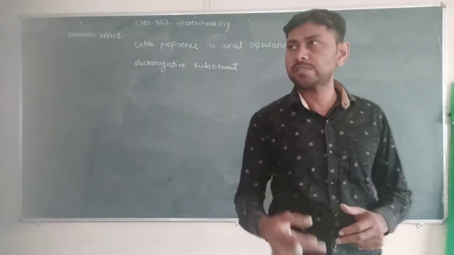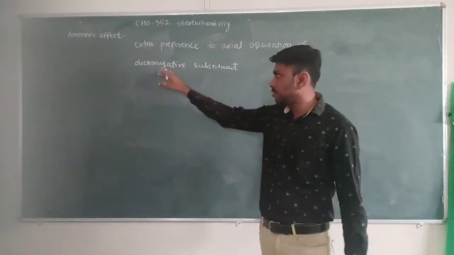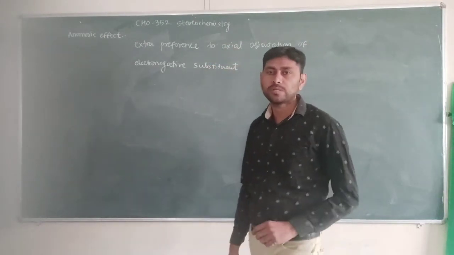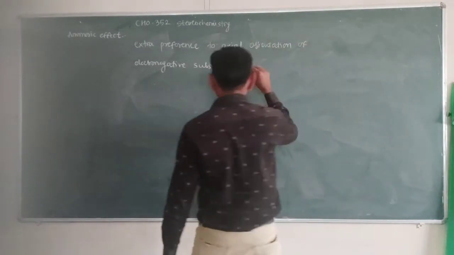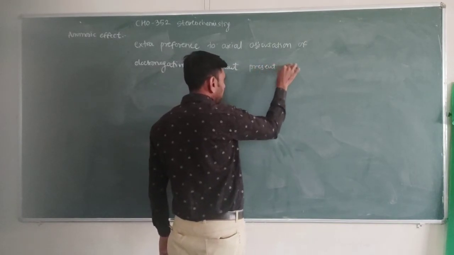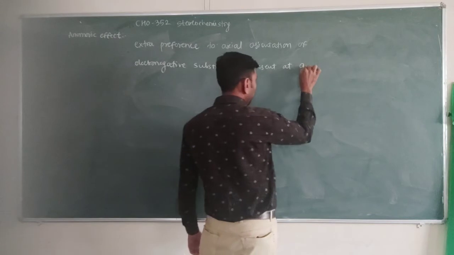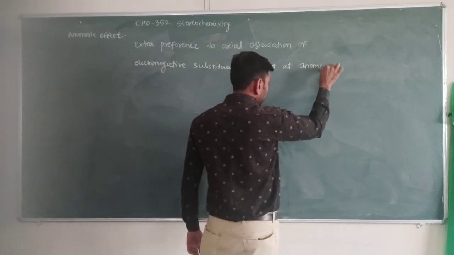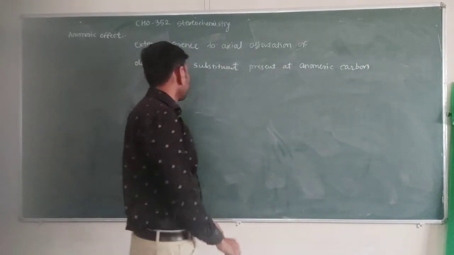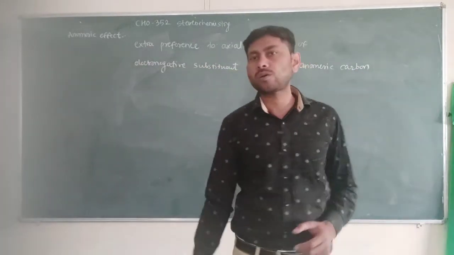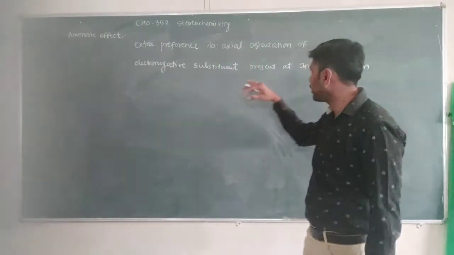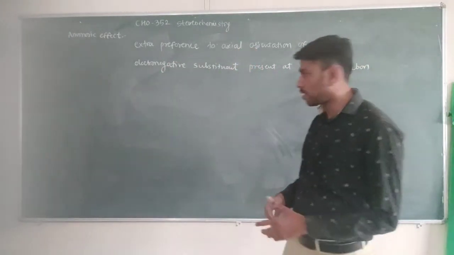Extra preference is given to axial orientation of the electronegative substituent present at the anomeric carbon. We know what anomeric carbon is now.